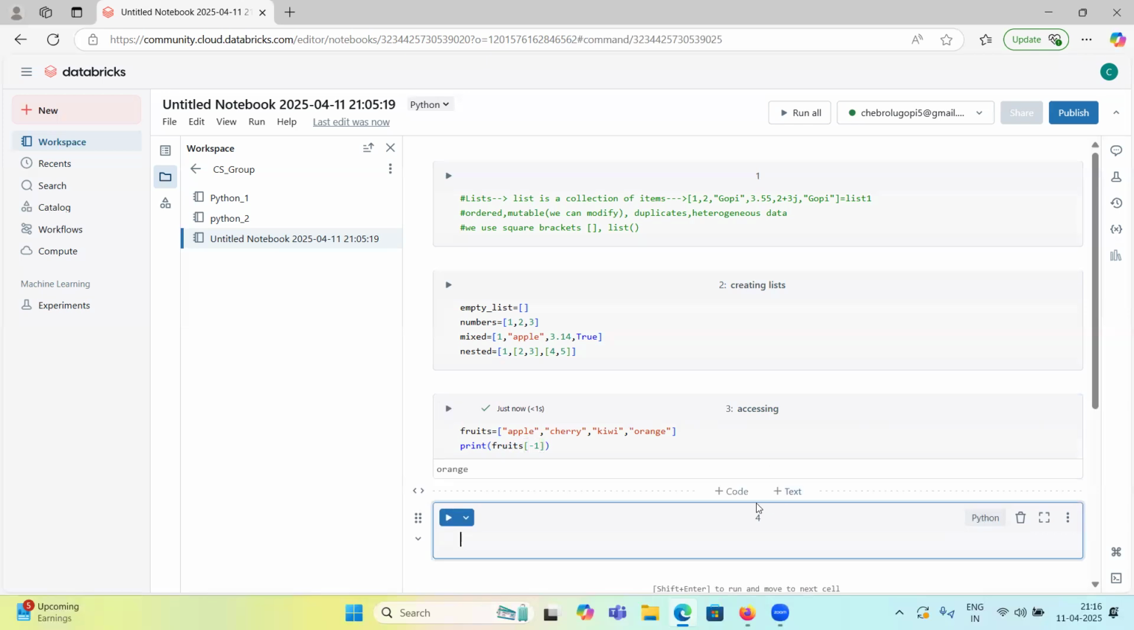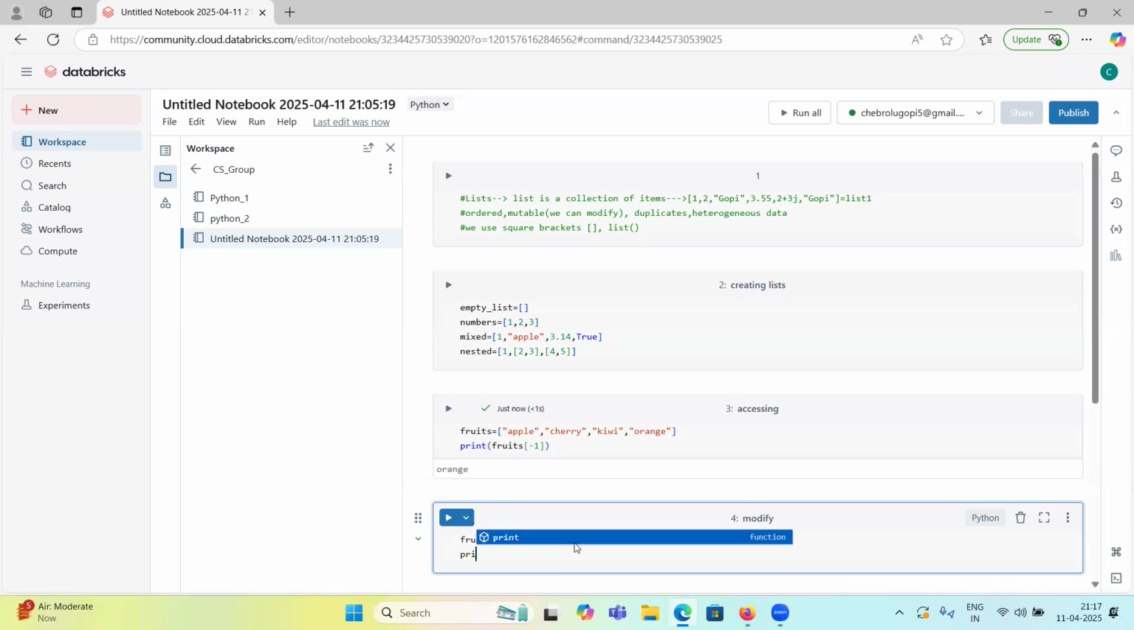How can we modify? I told you, lists are ordered, so we can use indexing and access them. They are mutable, I mean, we can modify the list. So how can we modify it? The list is fruits. If I want to modify the first item, on top of this fruits list I can access the first element, which is zero. I want to change it to some other fruit name, grape.